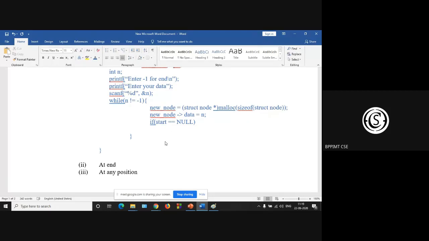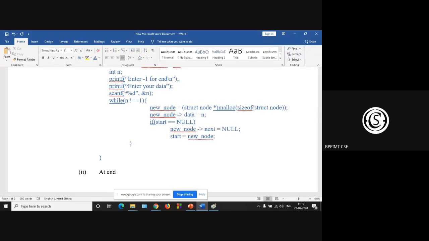Your new node is the first node. So new node next, this is the first node and this is the last node, right? So next part of the new node is null. And at the same time, your new node becomes the start node. So start is new node.